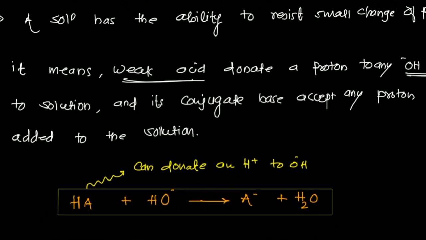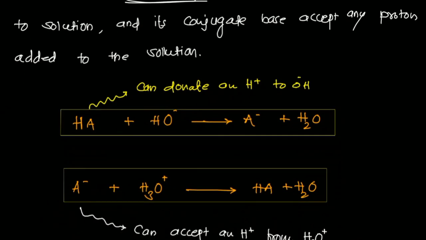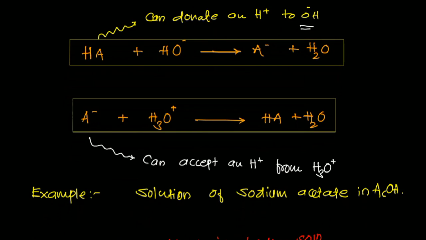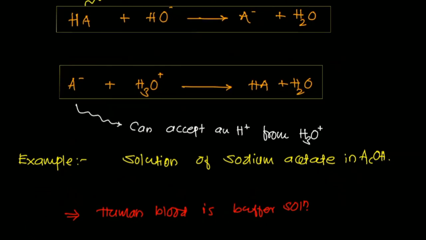The hydrogen ion concentration remains maintained. Suppose I have this reaction: HA plus OH negative ion is converted into A negative plus water. Here HA donates the proton to OH negative ion. In the second stage, A negative ion takes the proton from the hydronium ion in water, so in that reaction the hydrogen ion concentration remains the same. The example is sodium acetate in acetic acid.